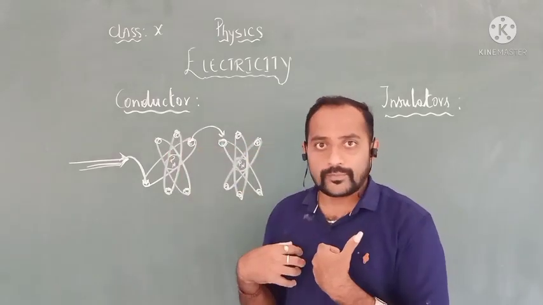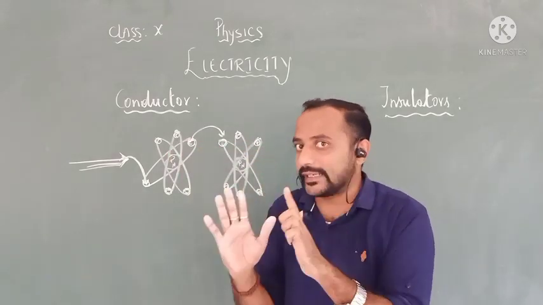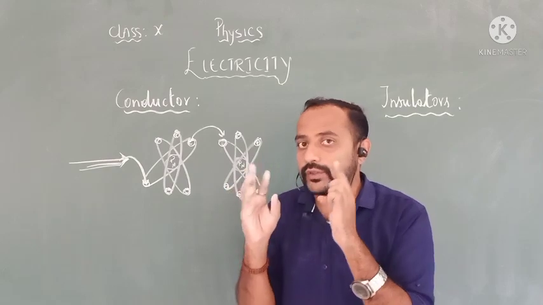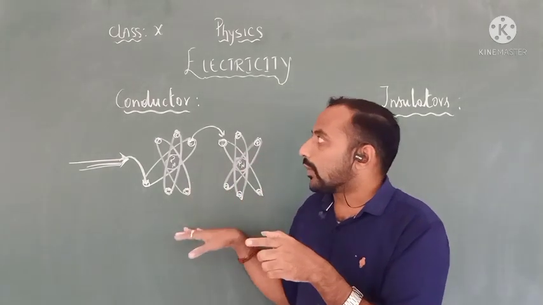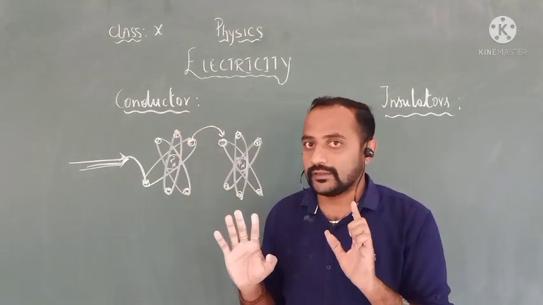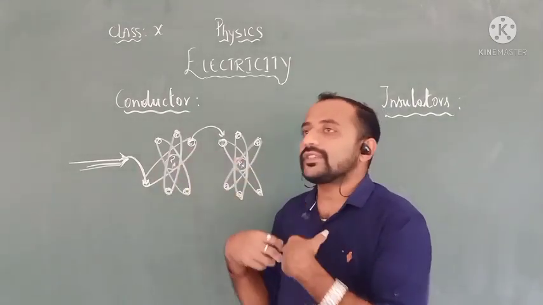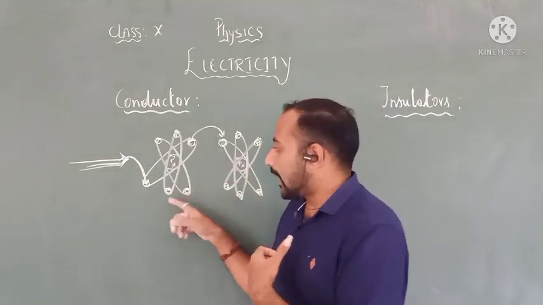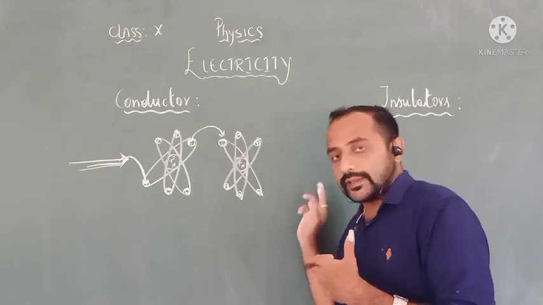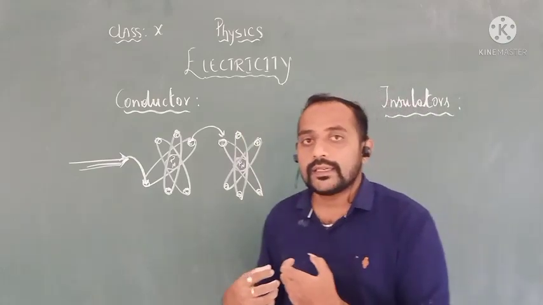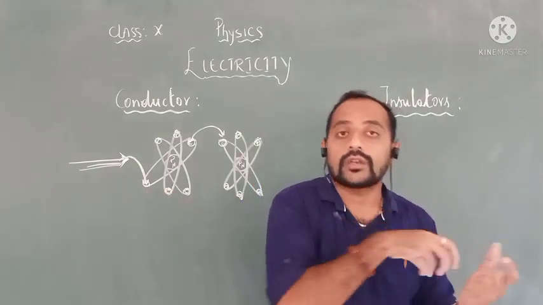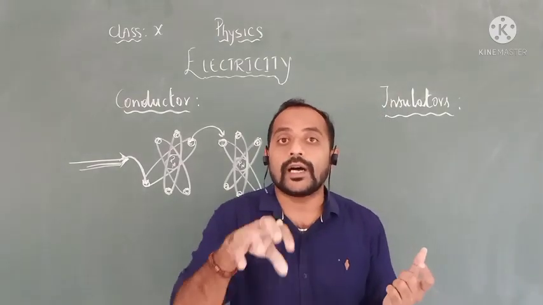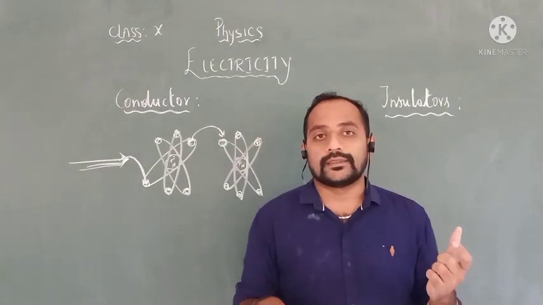Think practically. I just wanted you to understand what exactly a conductor means. It allows electricity, and the electrons jump into other atoms. That's why electrons flow through a conductor.